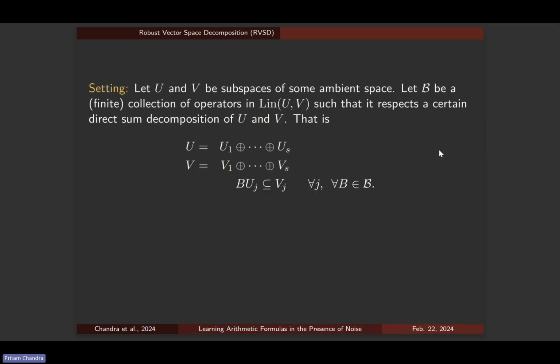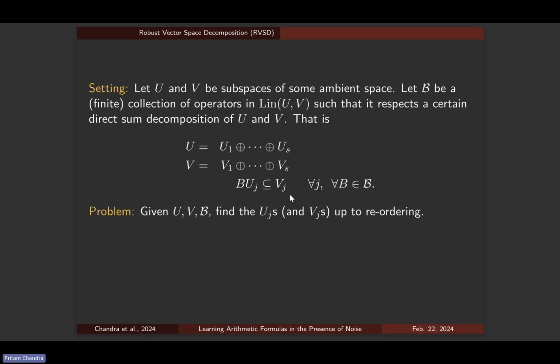It's a very natural problem and it's easy to state. So here's the setting. You have two spaces U and V, which are subspaces of the ambient space, and you have a bunch of operators between them. And this U is a direct sum of S subspaces, and so is V. And these operators connect U and V in this way: each B in this collection takes Uj to Vj. So it takes the jth component to the jth component.